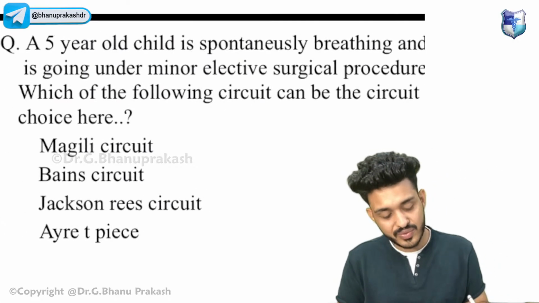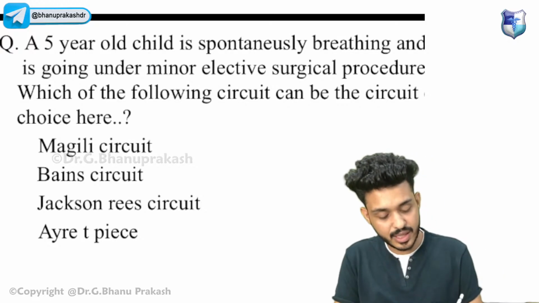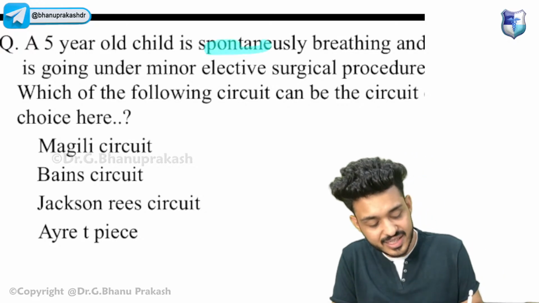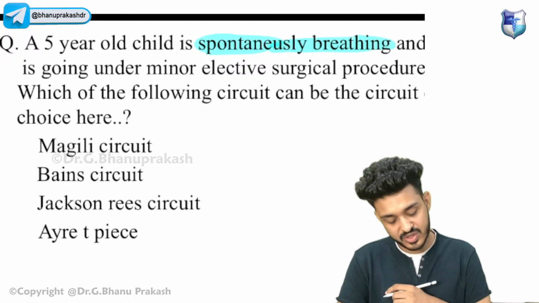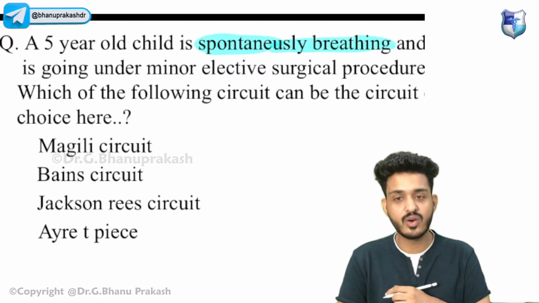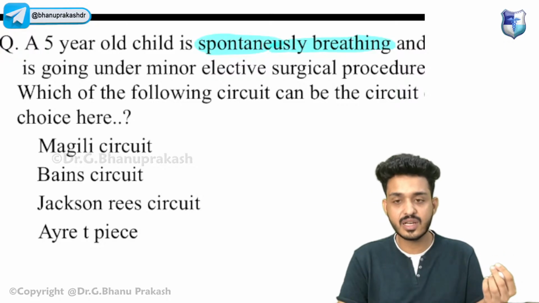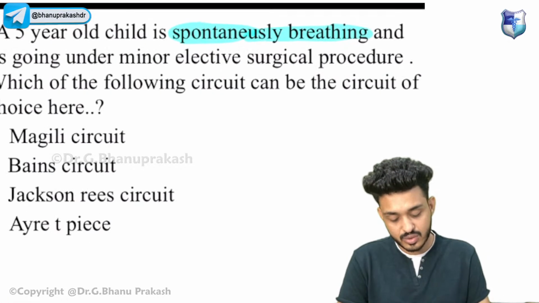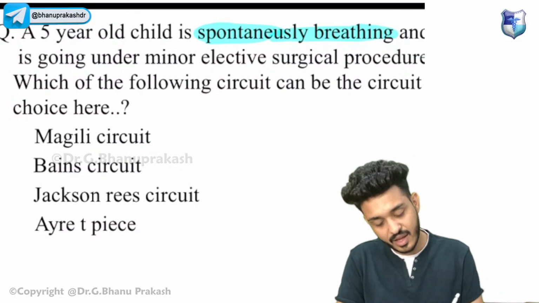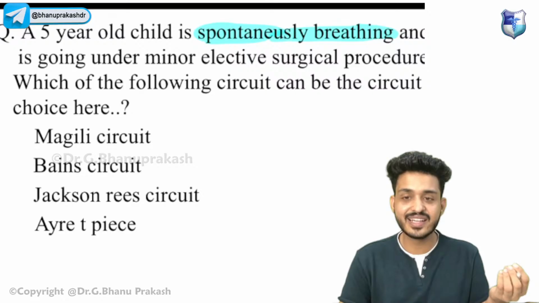So first of all, we will be solving the question based on what we have remembered. The patient is spontaneously breathing and is undergoing a minor elective surgical procedure. Try to look for the keywords. You guys are reading the question very nicely.